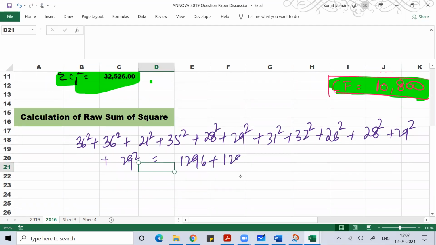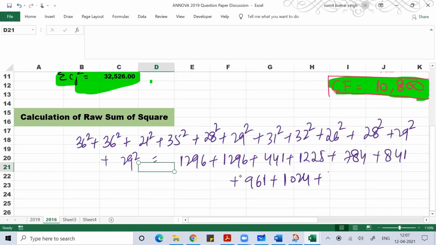1296 plus 1296 plus 441 plus 1225 plus 784 plus 841 plus 961 plus 1024 plus 676 plus 784 plus 841 plus 841.